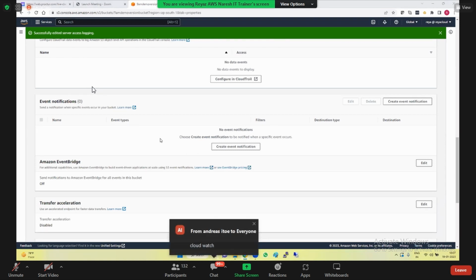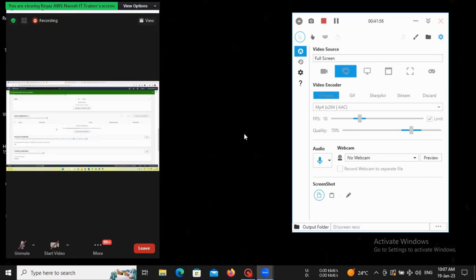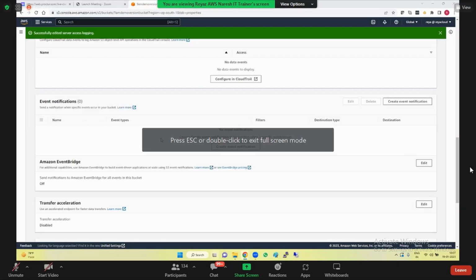So here also, guys, in CloudWatch, if you remember, if someone is launching an EC2 instance, we received a notification. Correct? If someone is terminating the EC2 instance, we receive a notification. If someone is creating, deleting, or modifying a volume, we'll receive a notification. Same here also in S3. If someone is creating a bucket, uploading an object, or modifying something, you should get a notification.